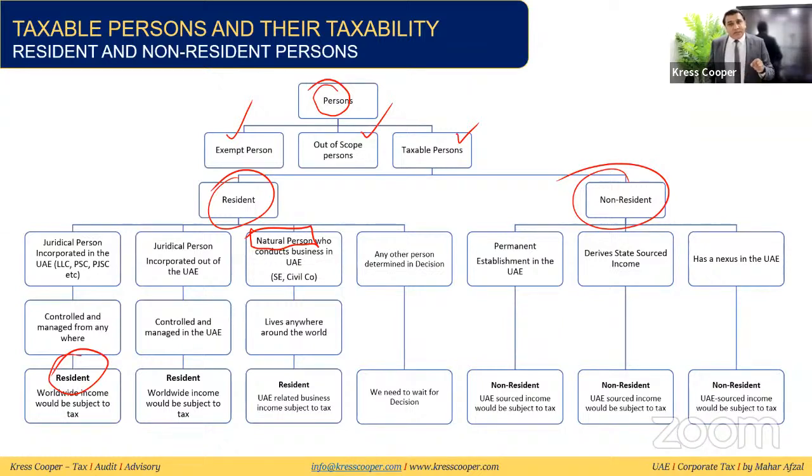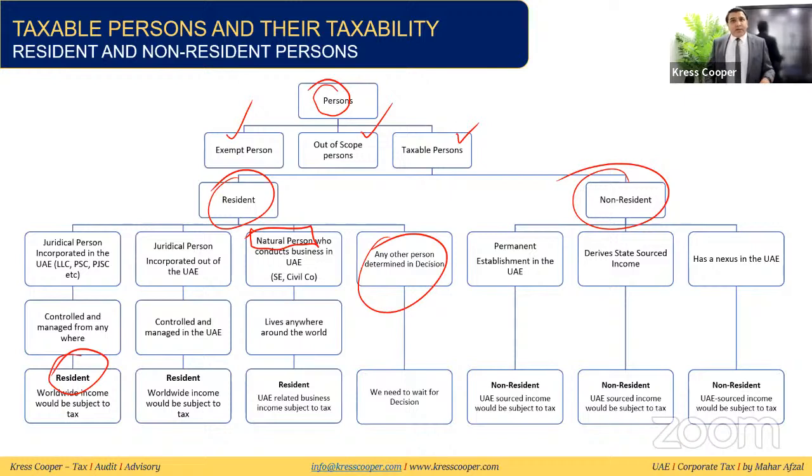It doesn't matter if this business is earning income from UAE or out of UAE, any income related to this business will be subject to tax in UAE. Furthermore, any other person determined in the decision, we need to wait for the decision, will be considered resident as well. I think we are clear on what the resident persons are.